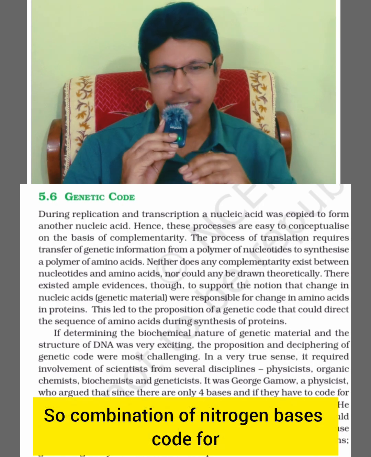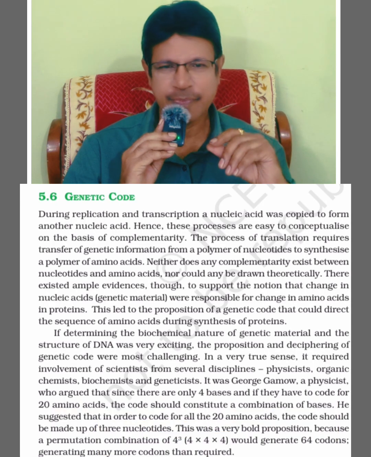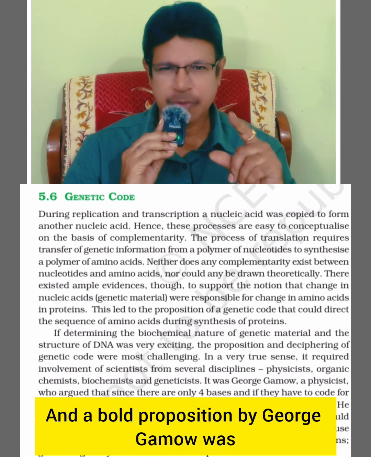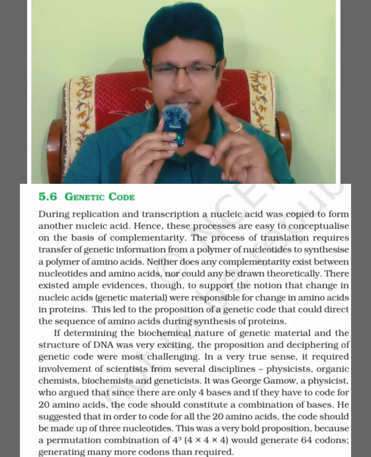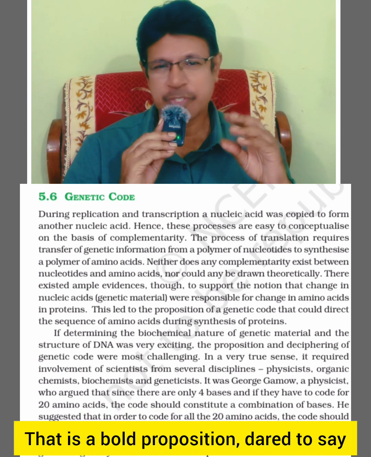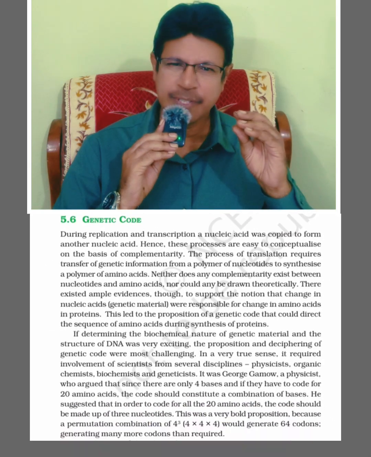So a combination of nitrogen bases coding for amino acids is right. A bold proposition by George Gamow was that 3 nucleotides code for 1 amino acid. That is a bold proposition, dare to say.